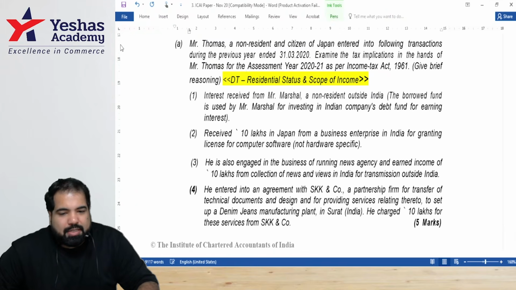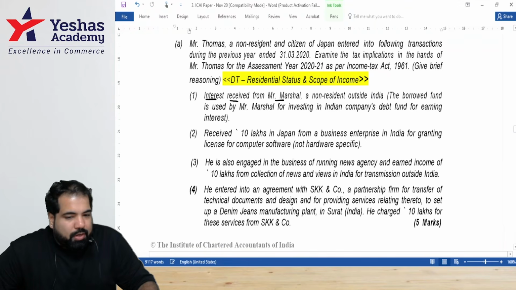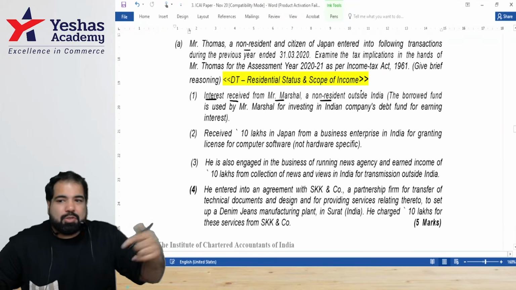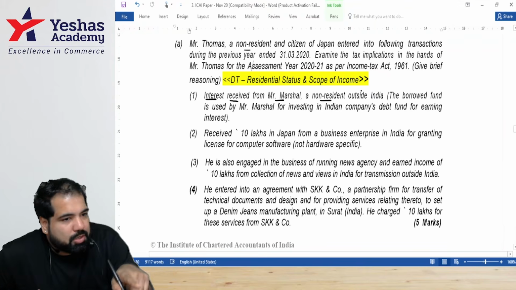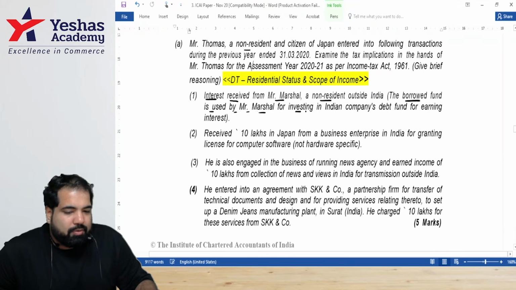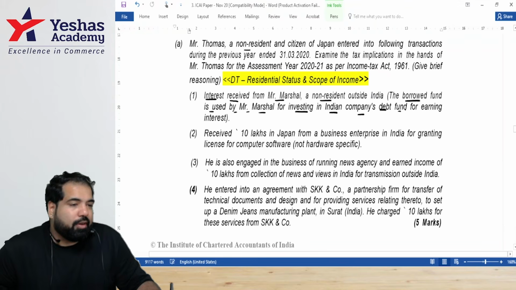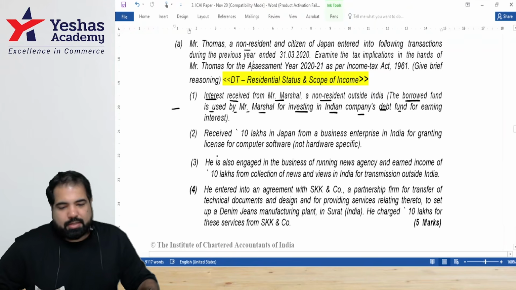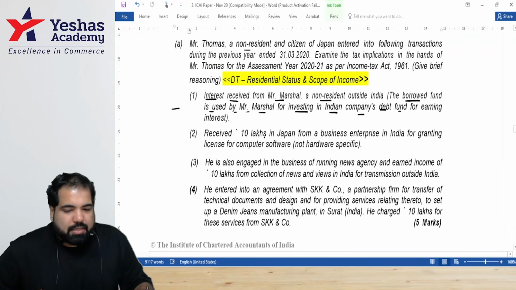Guys, the first one. Mr. Thomas is sitting somewhere in Japan. Should we tax his interest income? Let's see. Interest received from Marshall. One non-resident, another non-resident. Should we tax his interest income? No, unless he's using it in India for what purpose? Business and profession. The borrowed money was used by Mr. Marshall for investing in an Indian company's debt fund. So guys, will we tax this? No, this will not be taxed. Everyone, next. Received 10 lakhs in Japan for a business enterprise in India for granting license of computer software.